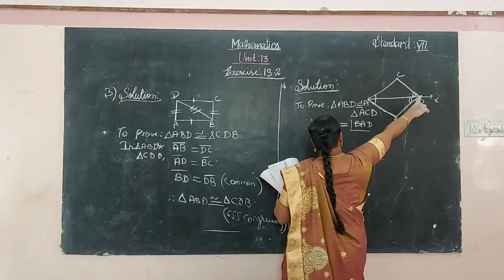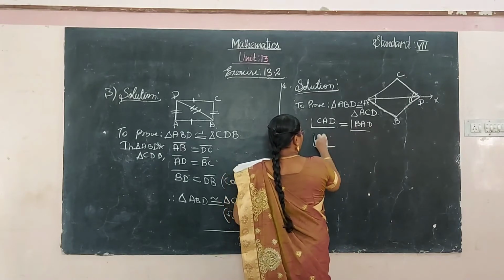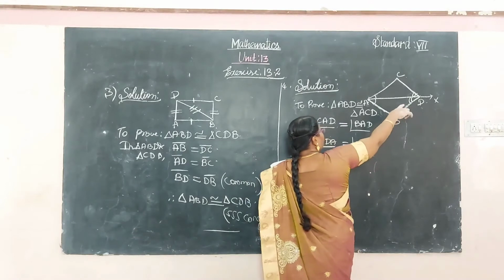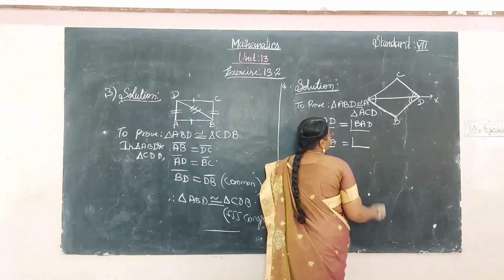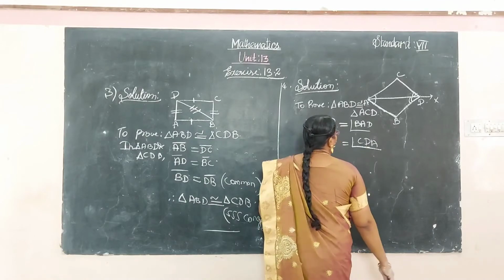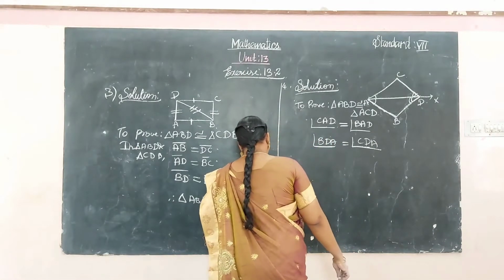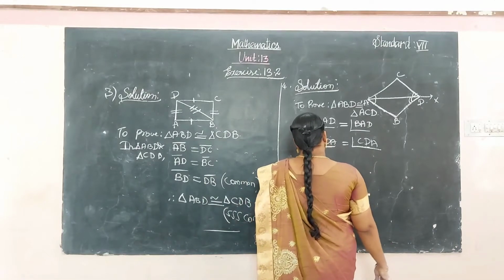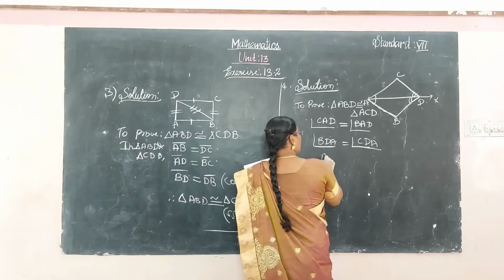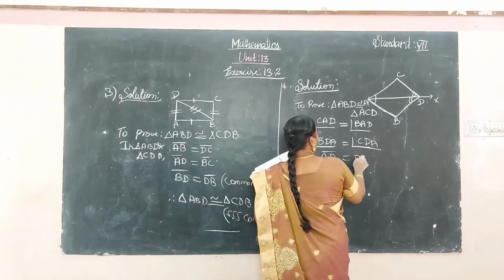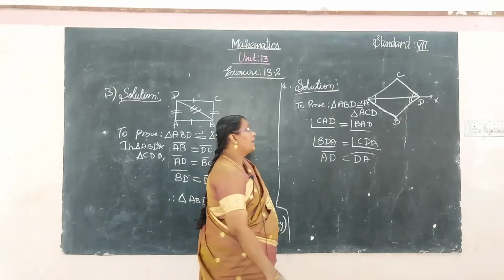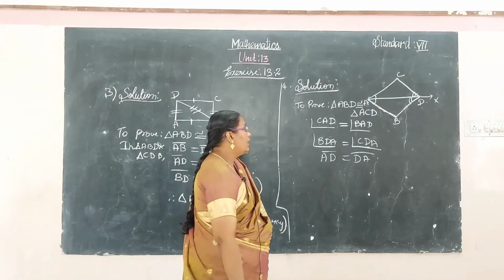And here in this side, angle BDA is equal to CDA. These two angles are equal and the side AD is common for both triangles.